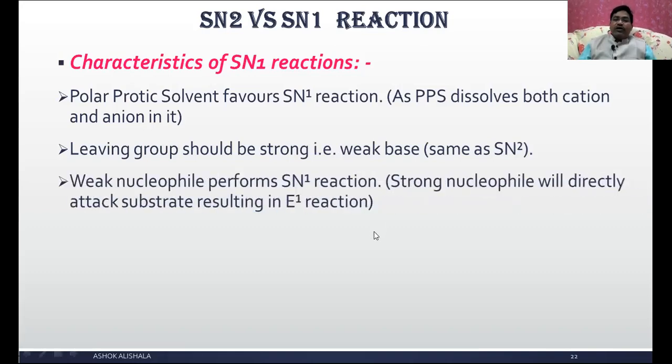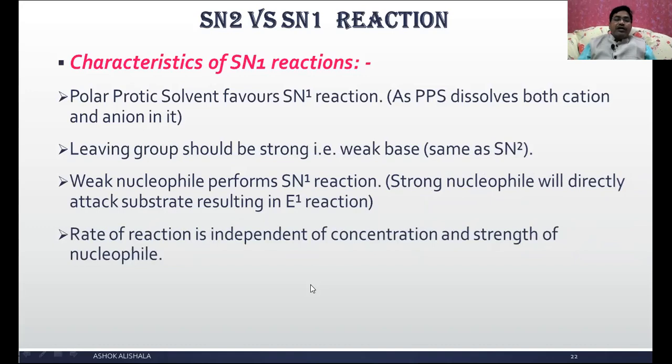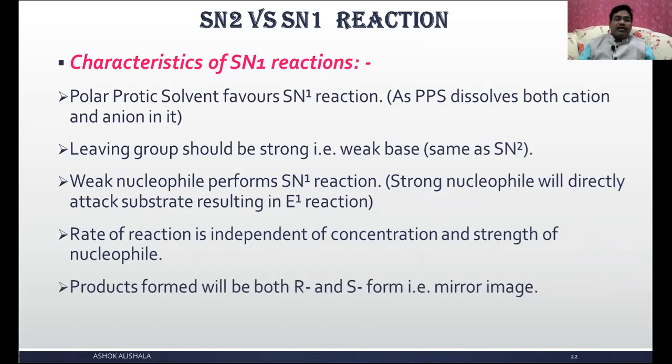A weak nucleophile performs the SN1 reaction. A strong nucleophile will directly attack the substrate, resulting in E1, that is the unimolecular elimination reaction. The rate of reaction is independent of the concentration and strength of the nucleophile. Products formed will be both R and S forms, that is mirror images of each other, and that means low temperature favors it. Here actually the nucleophilic substitution reaction, either SN1 or SN2, is favored by low temperature, because when temperature increases, the elimination process occurs.